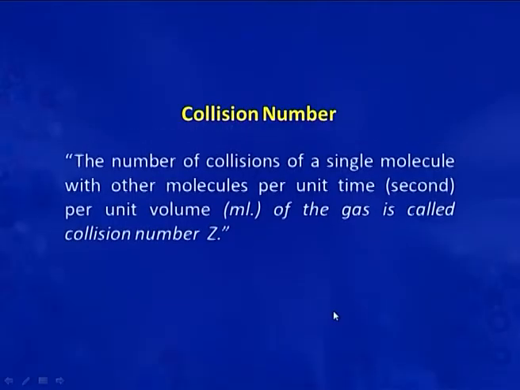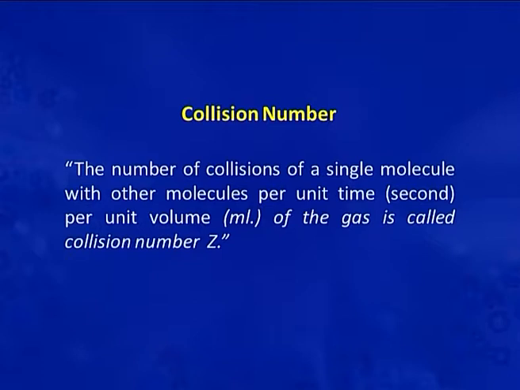Let's discuss what is collision number. Collision number is the number of collisions of a single molecule with other molecules per unit time, that is in second, and per unit volume, if it is given in ml of a gas, and it is called collision number. The symbol for this is Z.